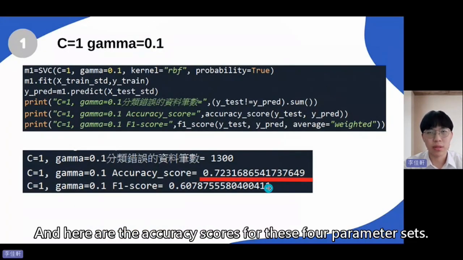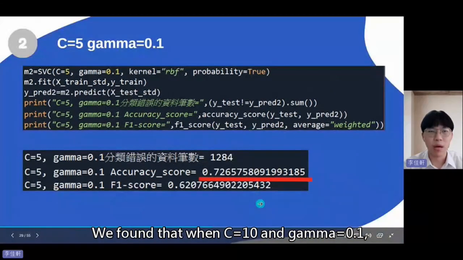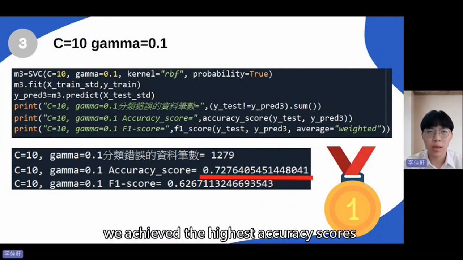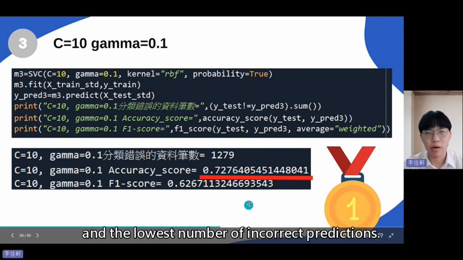And here are the accuracy scores for these 4 parameter sets. And we found that when C equals 10 and gamma equals 0.1, we achieve the highest accuracy score and the lowest number of incorrect predictions.